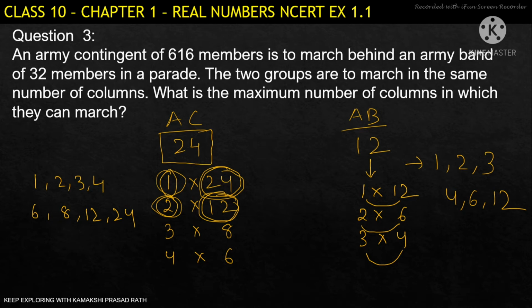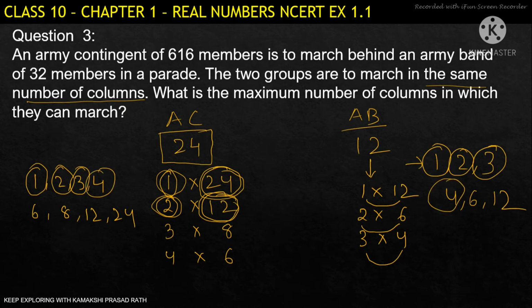Now the next thing is, we have to see that the two groups are to march in the same number of columns. See here, same number of columns. Now we'll see which are matching. So we can see here the same numbers, we'll just match them. 1 column they can go, or else we can divide them into 2 columns, even 3 columns and 4 columns, and finally we have 12 columns. That means both the contingent and the band can be divided into 1, 2, 3, 4 or even 12 columns.